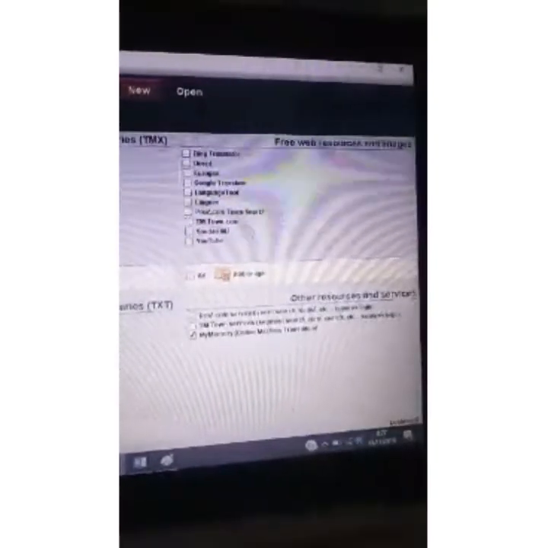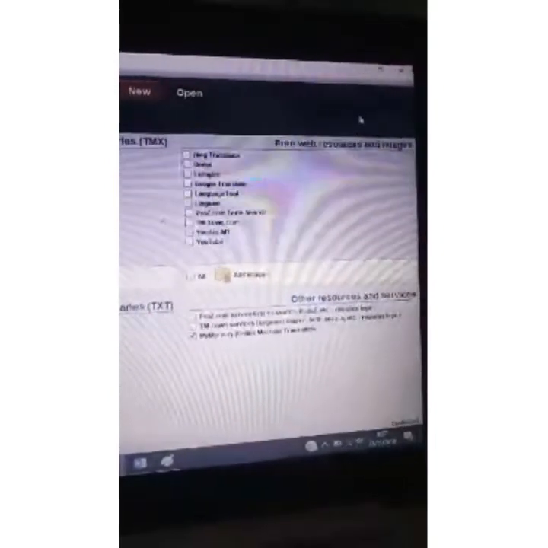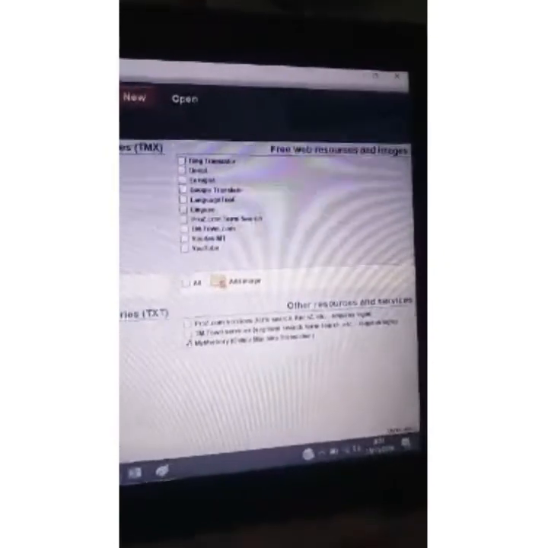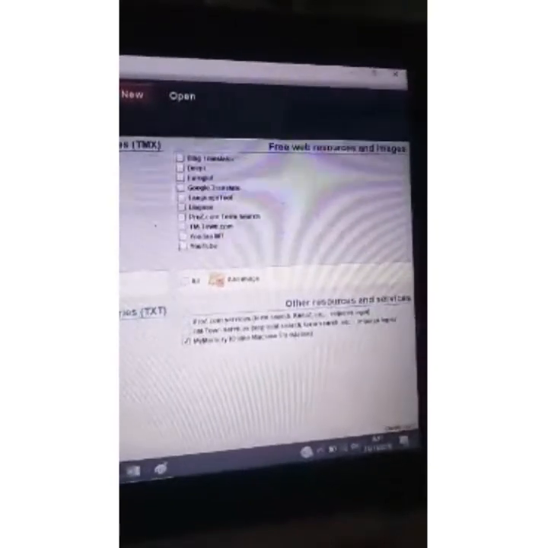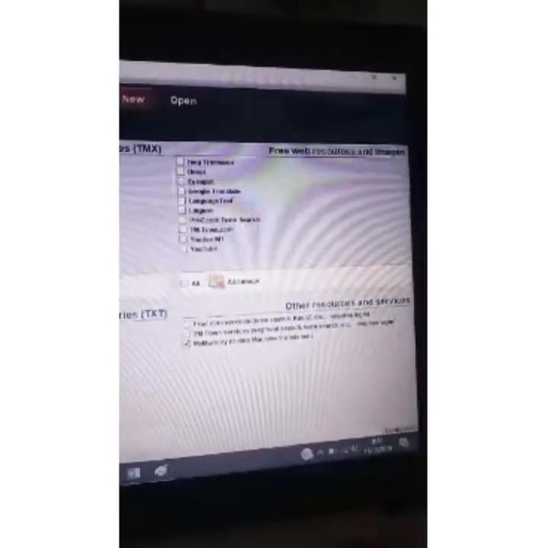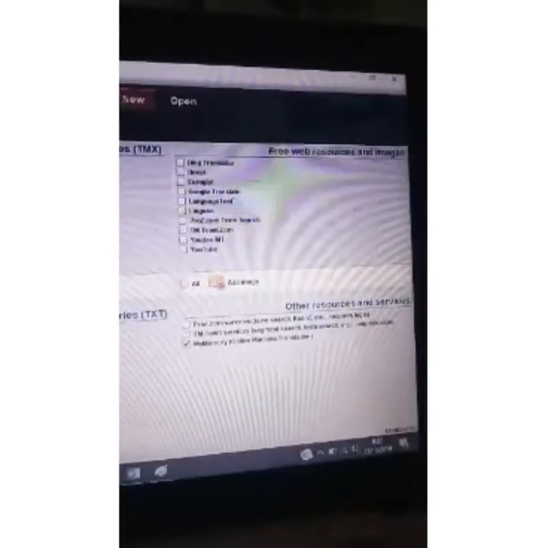If you have a ProZ or TM-Town account, you can log into your account directly from the editor, which is quite handy if you are a translator who uses those services often. Also, you'll notice that MyMemory online machine translation is enabled by default.